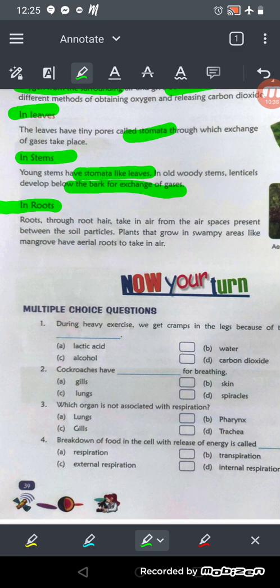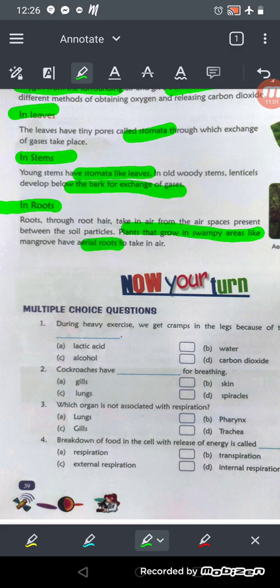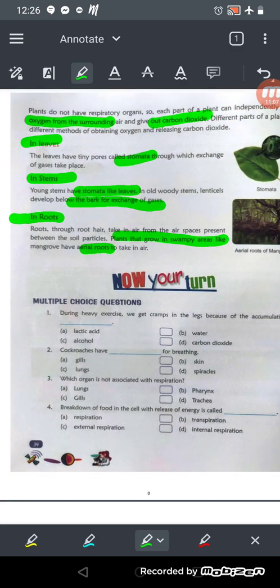And plants that grow in swampy areas, I've already discussed in the Google Meet class, in the Zoom class. Swampy area means the area which is covered with water, right? Like the Sundarbans, the plants that grow there have aerial roots, meaning roots which grow on their branches, like the mangroves have, and they take air from the atmosphere only, right?